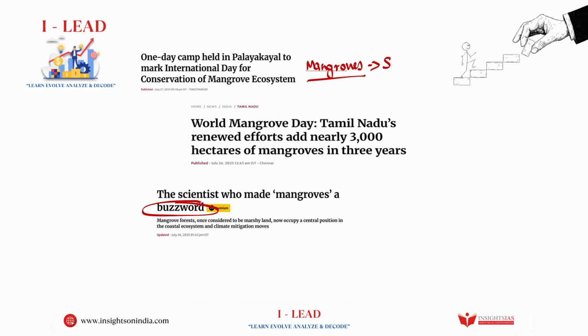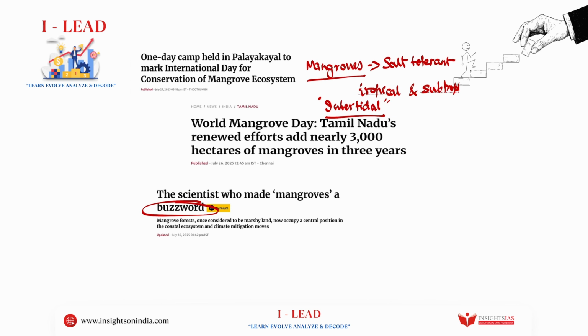Now, mangroves are salt tolerant. They are called halophytes. They are salt tolerant trees and shrubs. Where are they found? They are found in the tropical and subtropical regions in the intertidal zones. What do I mean by intertidal zones? Intertidal zones are the place where the land meets the sea.